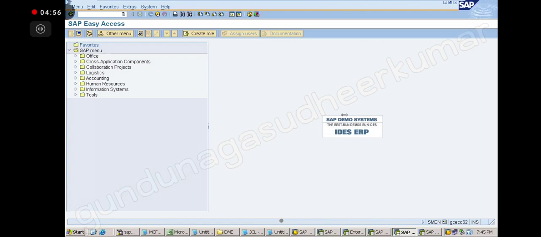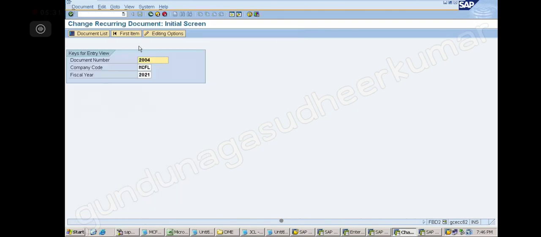Last run is done. After that, how will we do it again for that company? I'm not able to get you. From date to last date we are giving, yes? The last date is also done, sir, meaning completed. After that, you can always go to the same recurring document, the change option is there in FBD2.